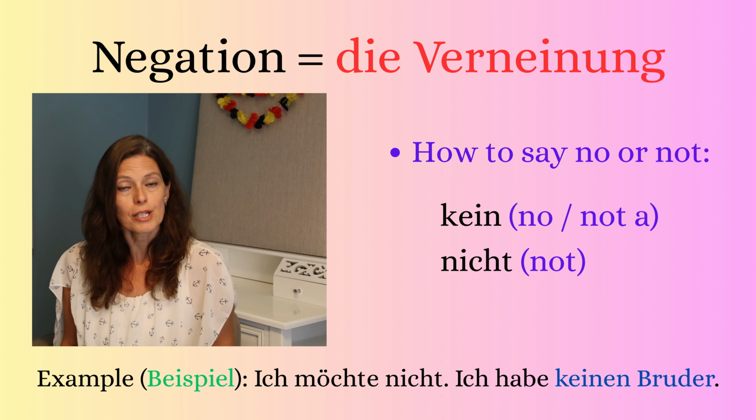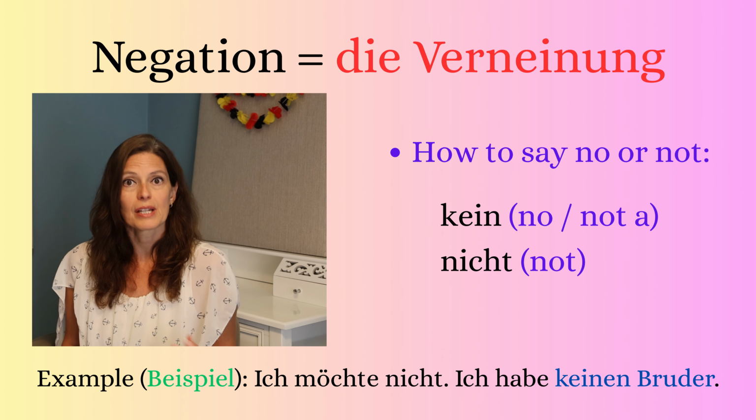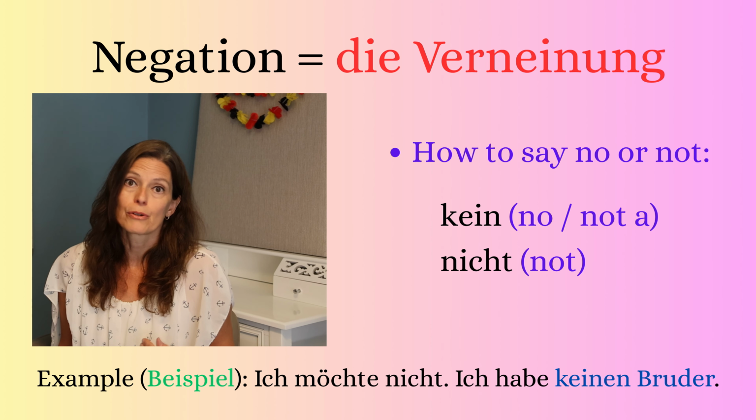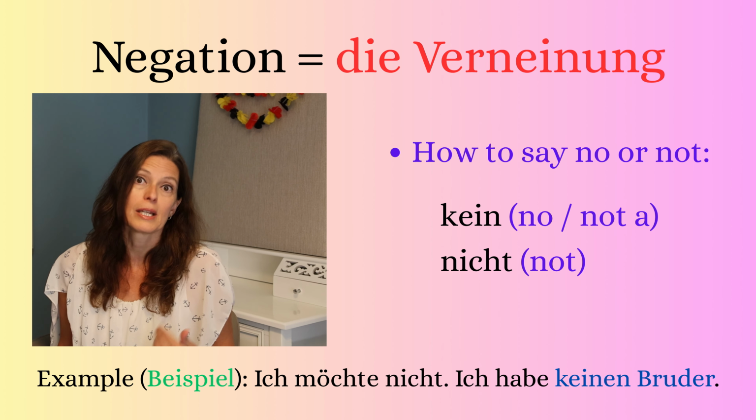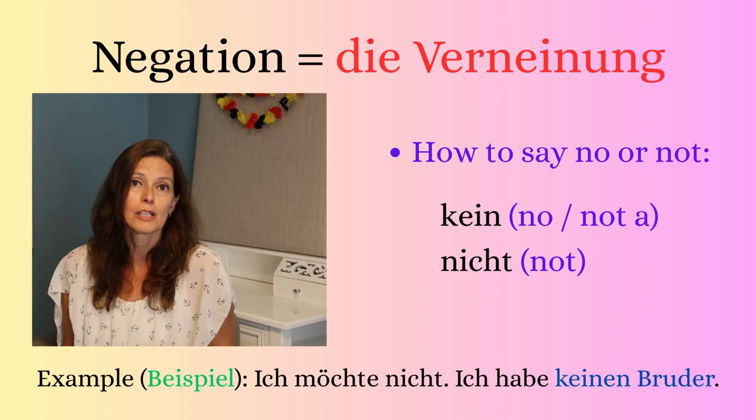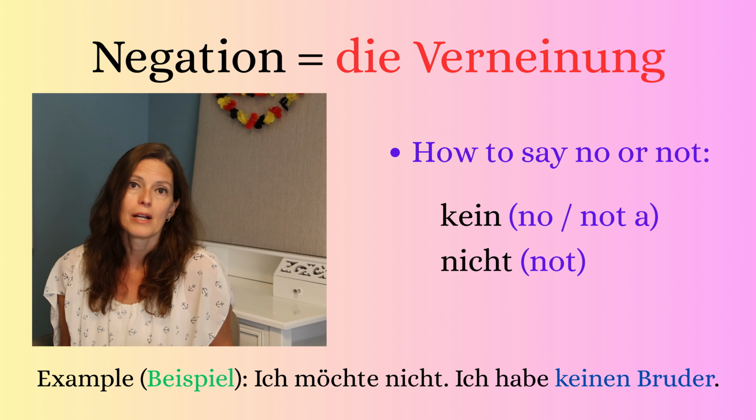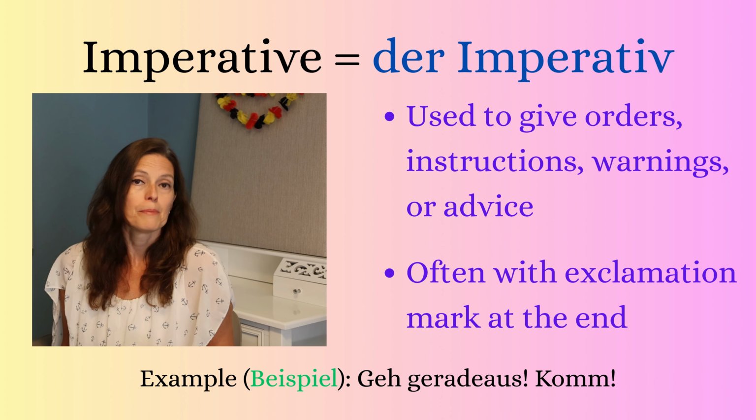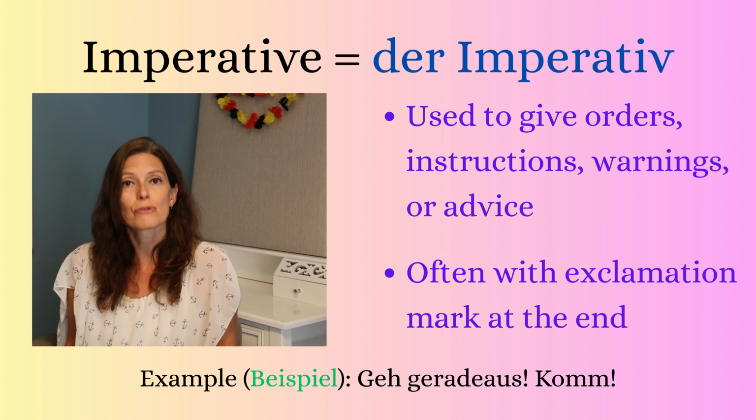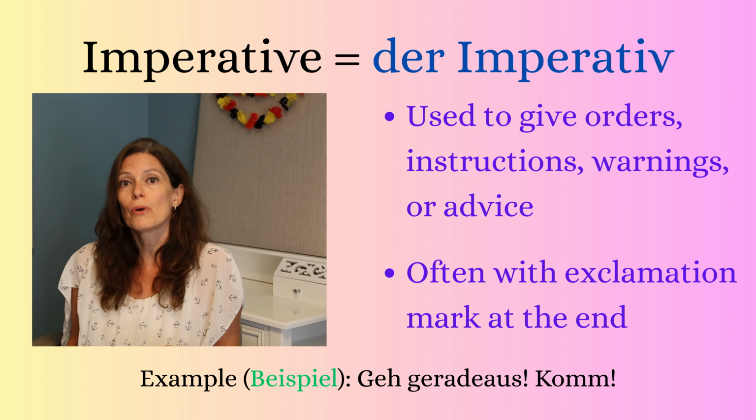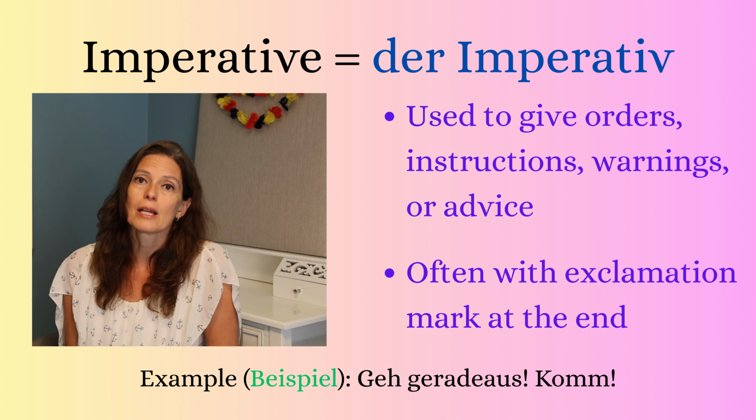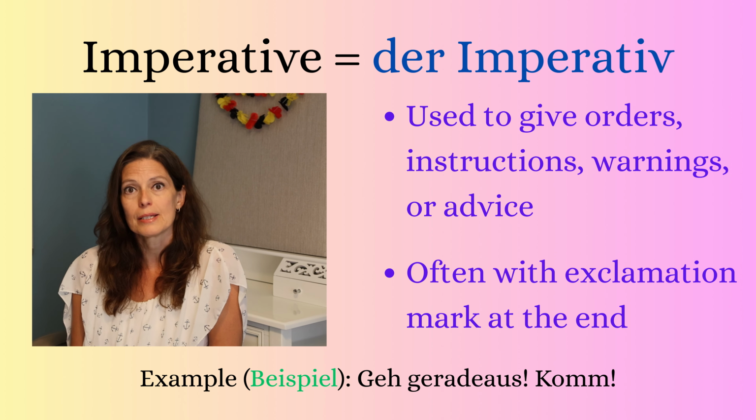Then we have negation. In German we say Verneinung. So if you want to say that something is not there or not happening, then you need the negation. I don't want to. Ich möchte nicht. I have no brother. Ich habe keinen Bruder. And in my A1 lessons you will also learn the imperative mood if you give instructions, orders, warning or advice. So here the verb comes first in the sentence and you have an exclamation mark at the end.